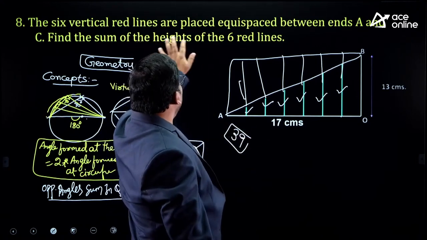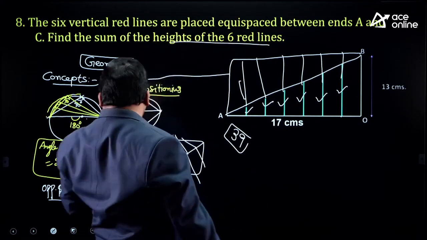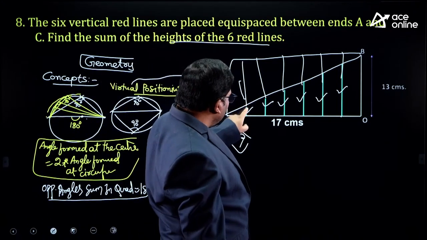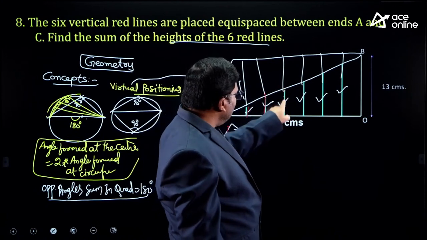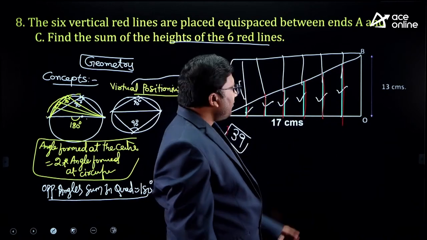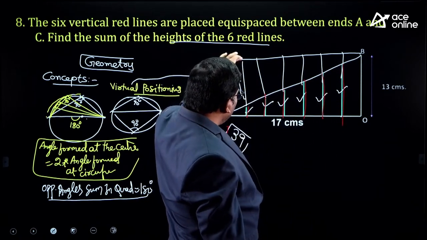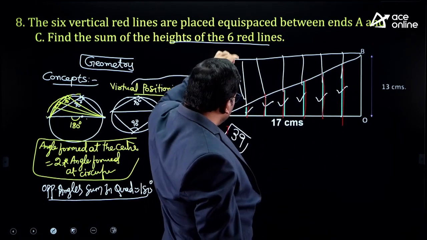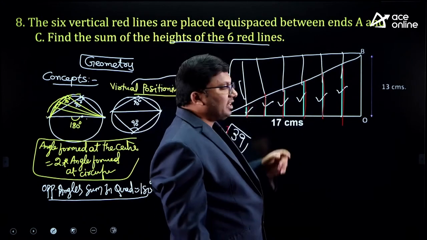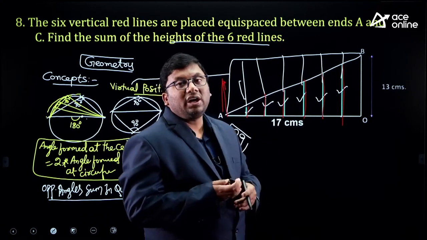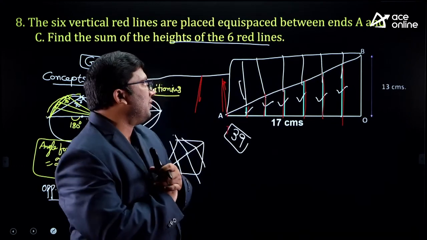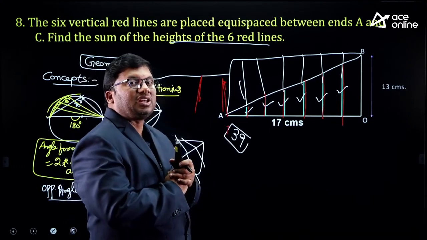He is asking, find the height of the red lines. What are the red lines? These are all the red lines: 1, 2, 3, 4, 5, 6. If I shift it here, from here to here, this is the height. Height is 13. Six lines are there, and I require only half of them. So, 78 by 2. The answer for this question is 39.